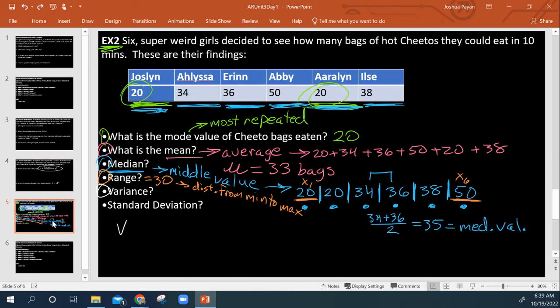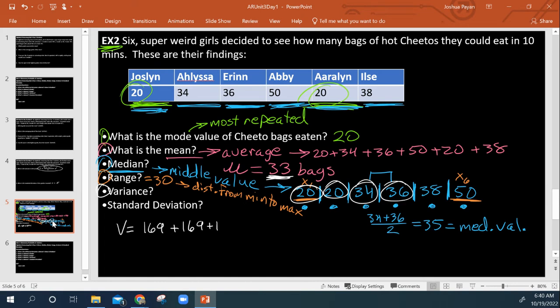Okay, so V is equal to, so how far is 20 from our average? It's 13, and 13 squared is 169. Then we get 169 again, so plus 169. Now 34, that's only one away, and 1 squared is 1, so plus 1.